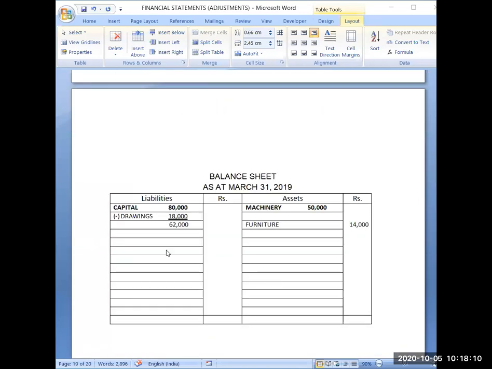So now here I will leave 2-3 lines after this, even after this 2 lines I will leave because 8% bank loan, and the amount is 25,000. But because it is having adjustment, I will write its amount in the inner column.